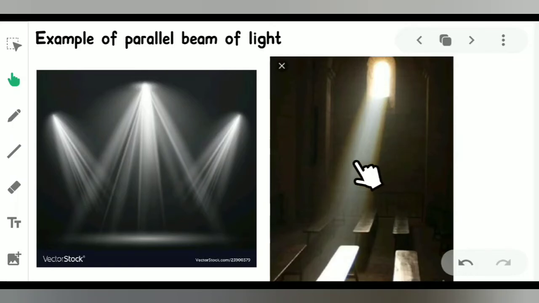Obviously in the daytime, you can see through your balcony or your window. You must have seen that the light rays coming from the window look like that. The sunlight looks parallel to each other, so the rays fall on a specific position or place. So these kinds of examples are considered under the parallel beam of light. I hope you have understood.